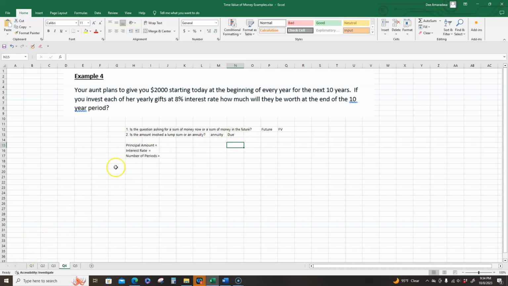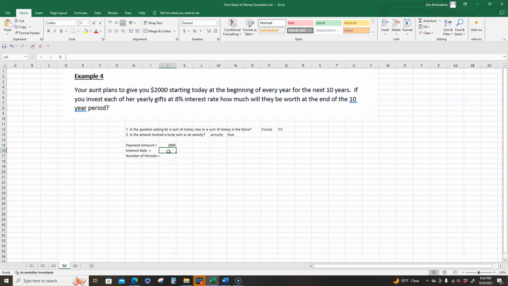Now let's look at the principal amount, interest rates, and number of periods. Again, just like before, this example doesn't really have a principal amount, but it does have a payment. So let's call this payment amount. We know that the payment, or how much your aunt will pay you, is $2,000. How about the interest rate?